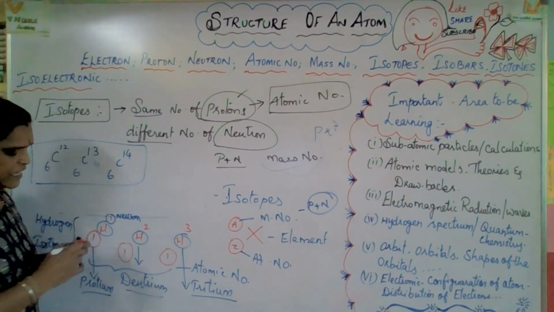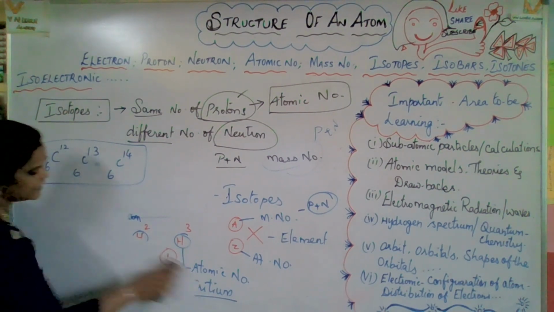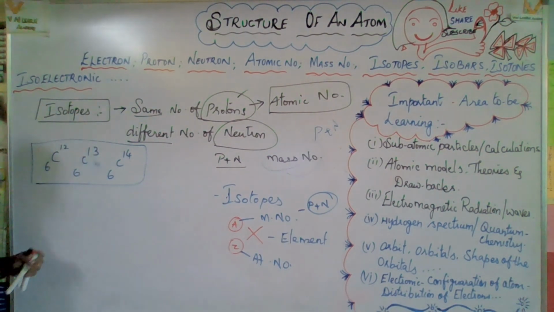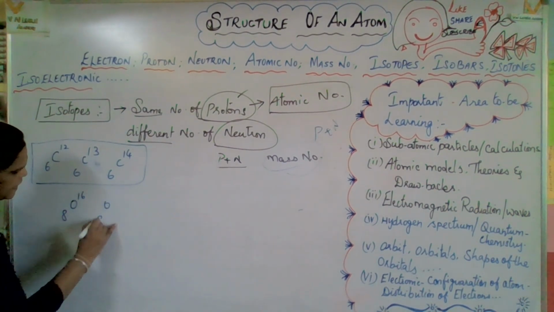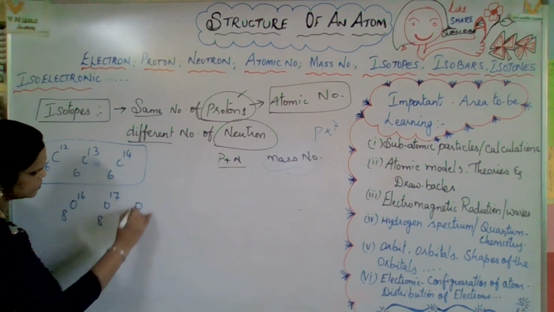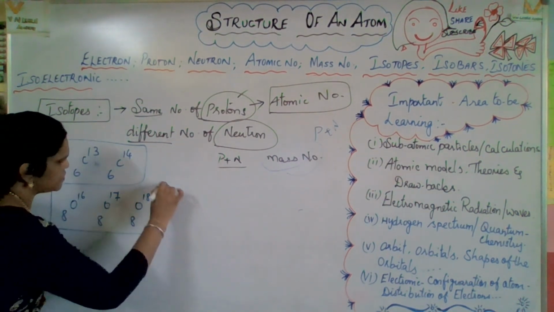In the same way I'll give some more examples, because examples always give that idea. Oxygen 8, 16; oxygen 8, 17; and oxygen 8, 18. These are oxygen isotopes.